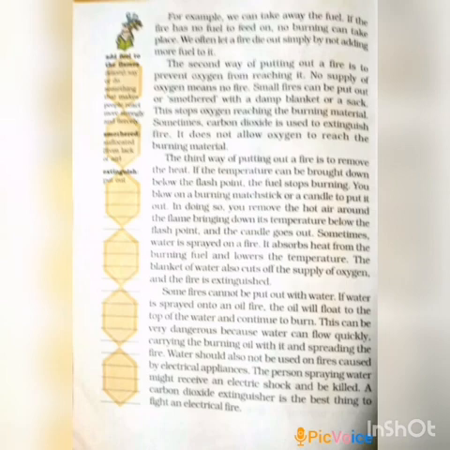A carbon dioxide extinguisher is the best thing to fight an electrical fire. First we can see three examples of the ways to control fire. These are common things we can learn, but there are different cases. Water sprayed on an oil fire sometimes does not work out. The same goes for electrical cases. In an electrical appliance fire accident, if a person sprays water, the person may be electrocuted, so it should be handled very carefully. The carbon dioxide extinguisher is the best thing to control the fire.